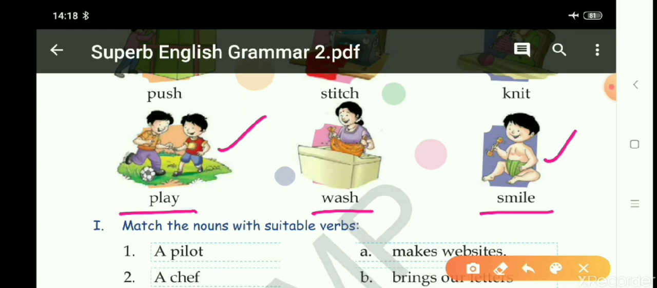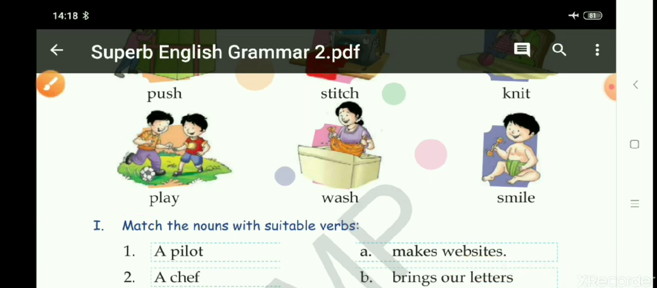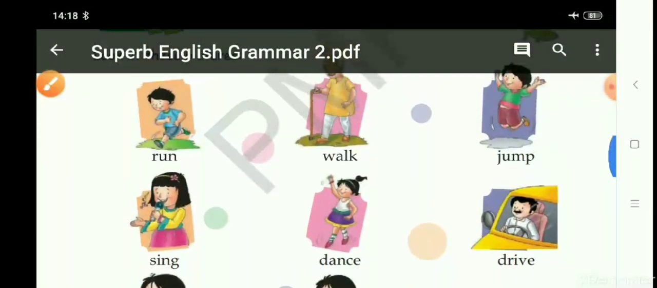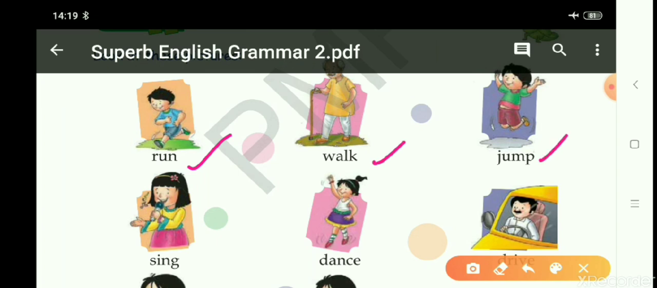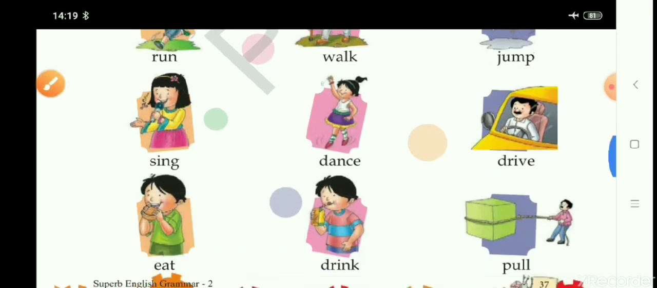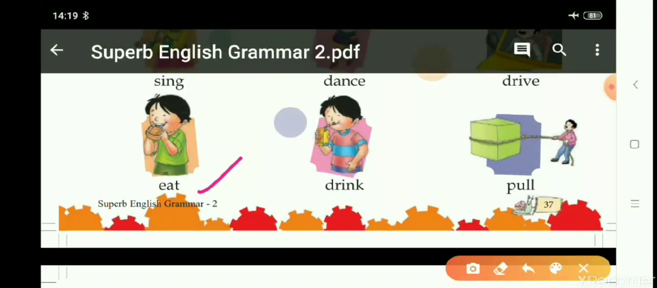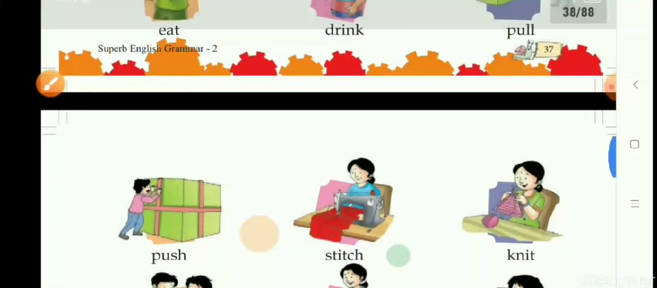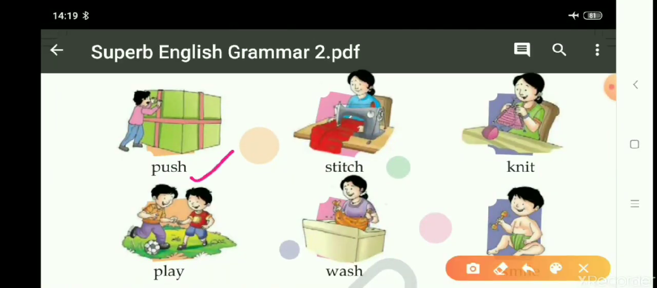So children, we have seen so many action words or doing words. See, run, walk, jump, sing, dance, drive, eat, drink, pull. All these are doing words, and some more words are there. Push, stitch, knit, play, wash, and smile. All these are doing words or verbs. They are also called verbs.